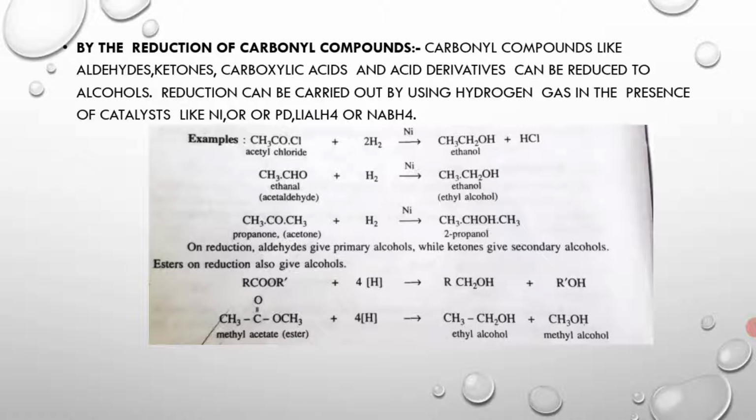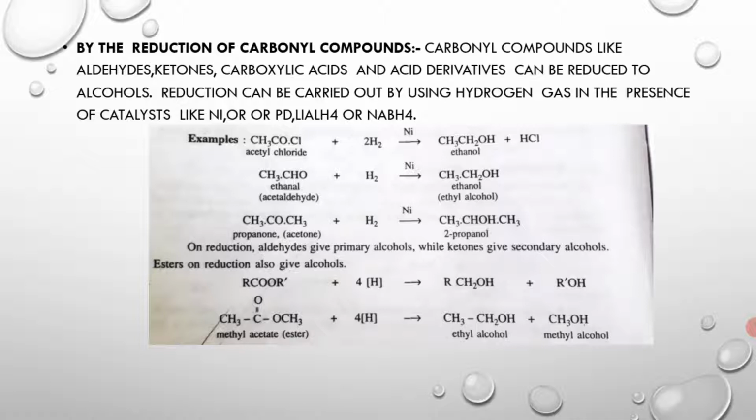Reduction of aldehydes gives primary alcohols, that is 1-degree alcohols, while ketones give 2-degree alcohols. Esters on reduction give alcohols, and their byproducts are also alcohols.